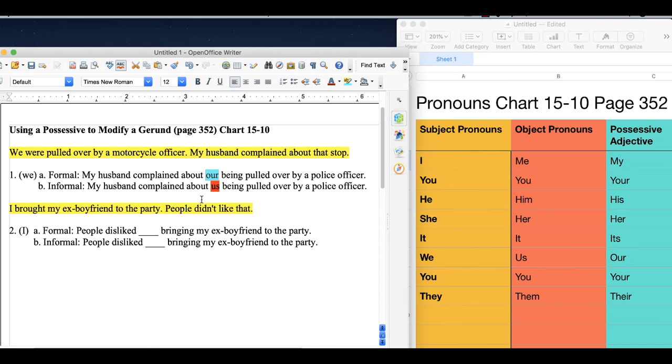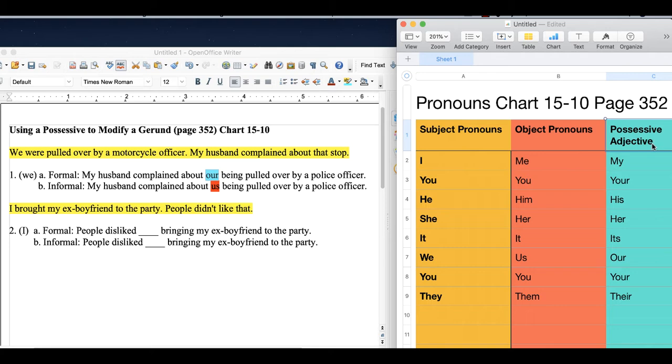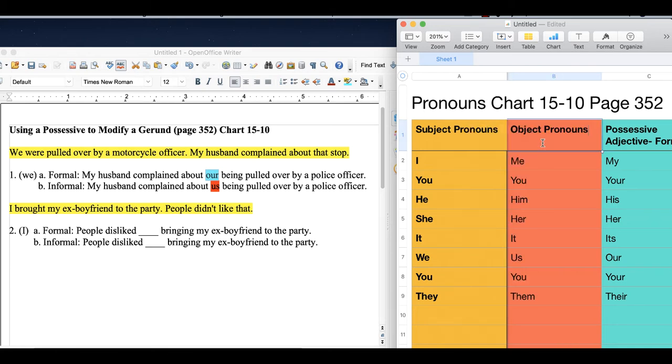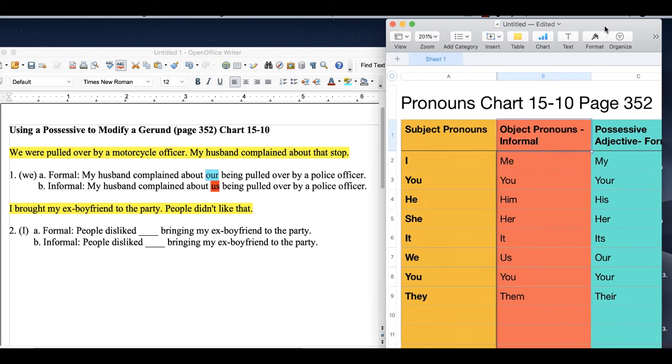But when you're writing a paper, or you're maybe taking the TOEFL or some other kind of formal event, then you want to pull the possessive adjective or the possessive pronoun here from this column. And just to make it a little bit easier, I'll put this in here for you. Just when we're coming back to you're taking the exam, it's just a little quiz, you can say do that for the formal and do this for the informal. And then that way you just have to refer to the chart and it will be super easy for you.